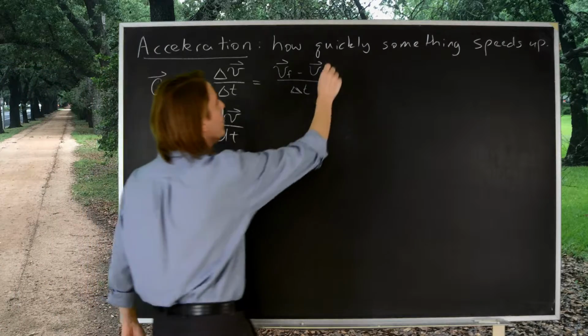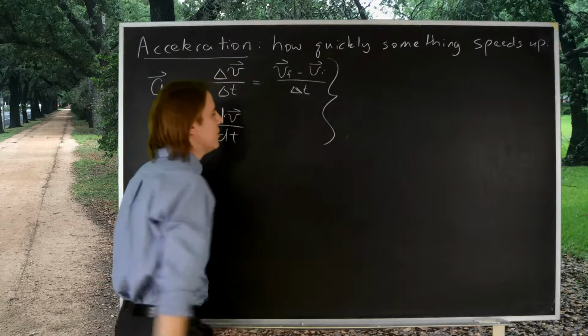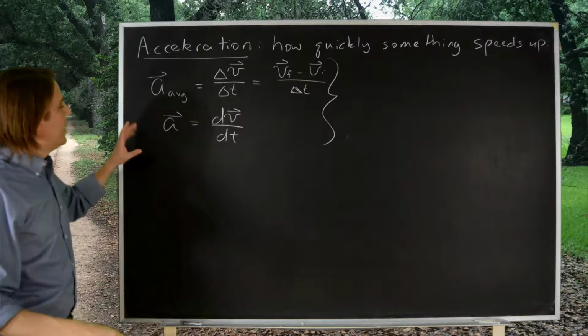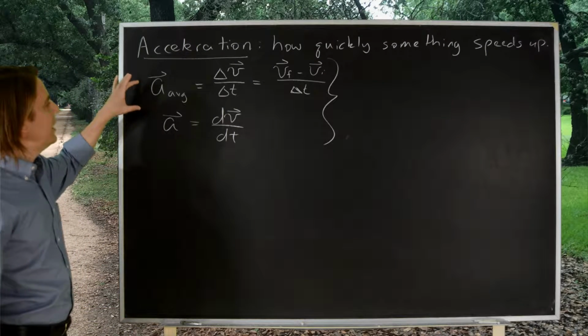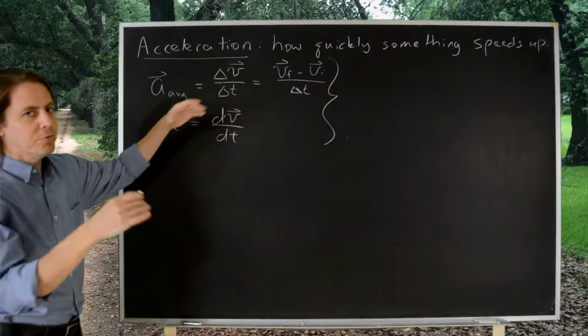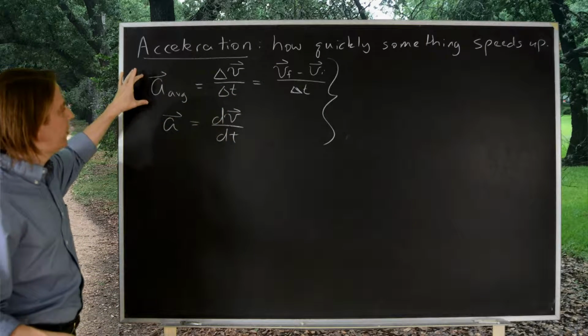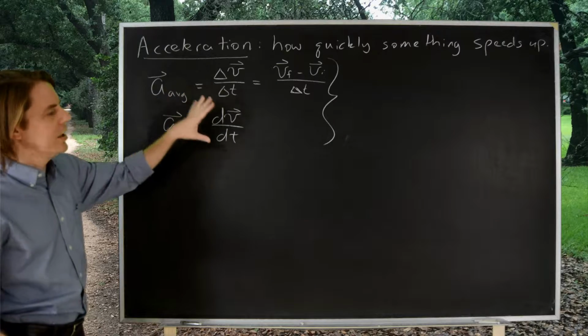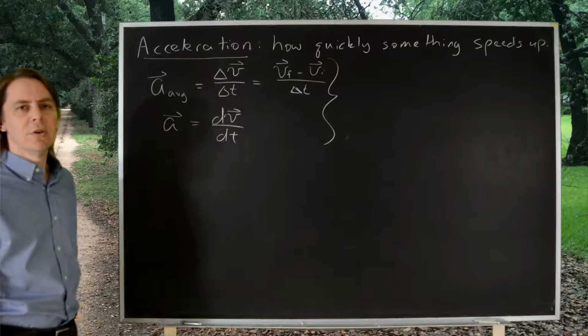So these probably look familiar because mathematically it's exactly the same as talking about the average velocity and the instantaneous velocity and how those depended on position. Now we've just moved down a level and we're talking about the average acceleration and the instantaneous acceleration and how they depend on velocity. But mathematically it looks very similar.